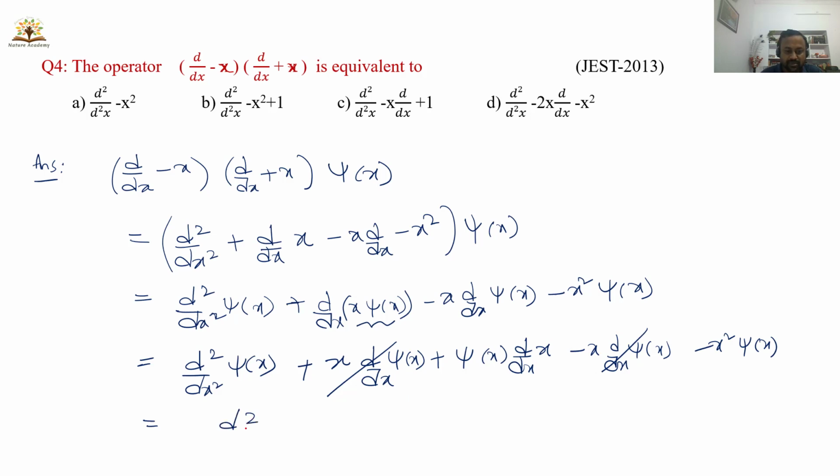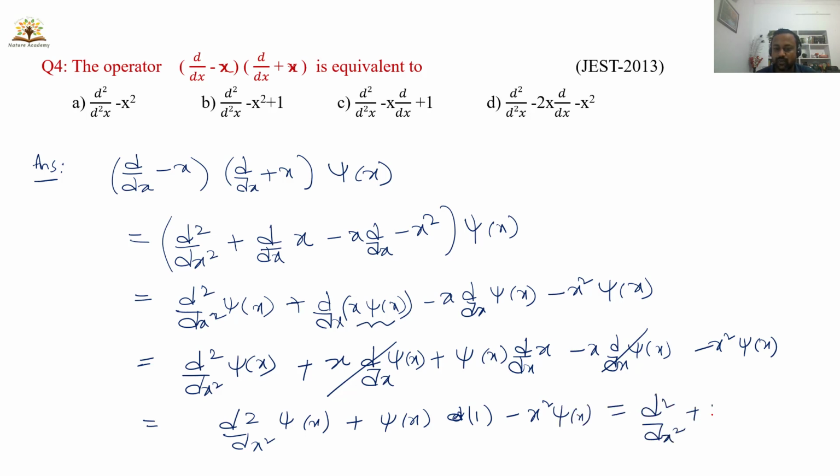So what are the terms here? d square by dx square psi of x, plus psi of x into d by dx of x, which is simply 1, and minus x square psi of x. So I can write this as d square by dx square plus 1 minus x square into psi of x. So what is on the left hand side? This term is on the left hand side, so psi of x you can remove here. Now what is the answer? d square by dx square plus 1 minus x square is the correct option. So option B is correct.